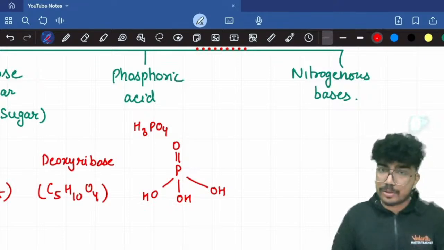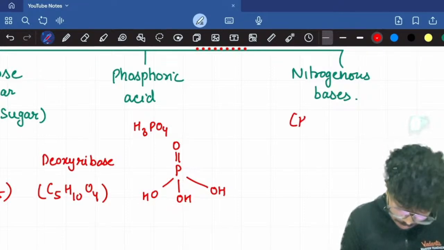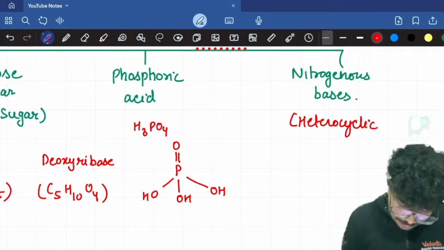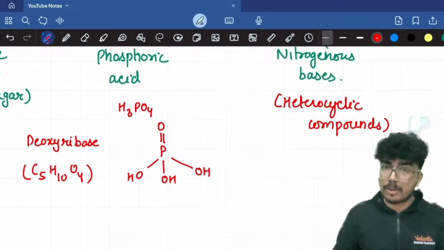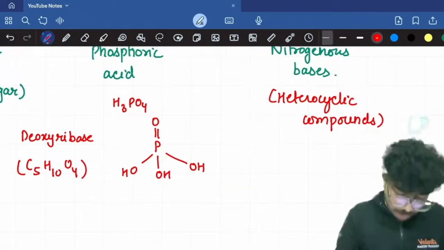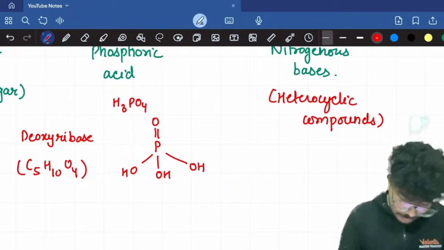So what are nitrogenous bases? These are heterocyclic compounds. Let's talk about the further classification of the nitrogenous bases.